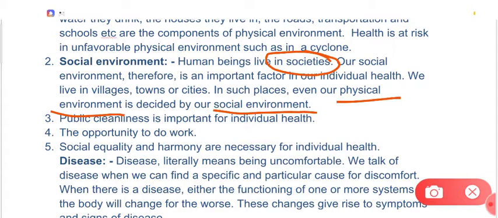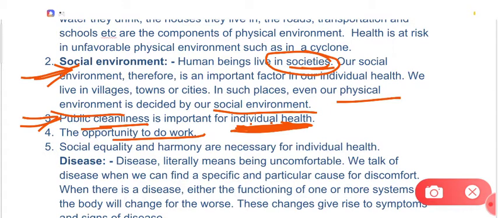But if the people are not good, if the society is not good, maybe they are throwing a lot of garbage, right? A lot of debris in and around the homes, and then the physical environment will not be good, and your health will be at risk. So public cleanliness means the cleanliness of the roads, the hospitals, the schools, means the cleanliness of the surroundings beyond your homes, right? So this is again a very important factor, and please note that this is determined by your social environment, that is your society.